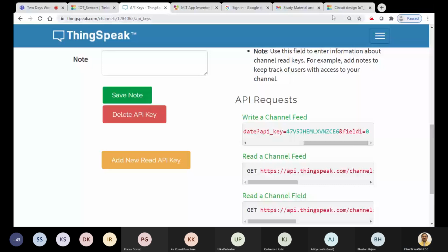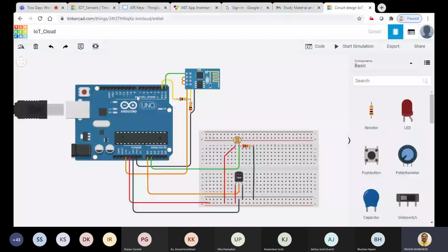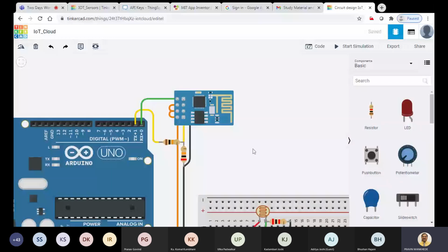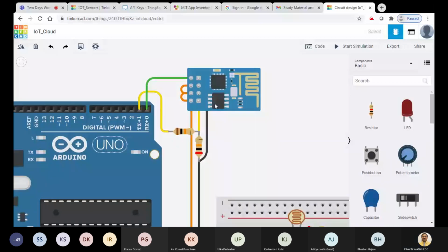Okay. Now let me try to understand this circuit, and then we'll move to the code. So the model that we have used here is an ESP8266 NodeMCU model. This is only a small model which has only 2 outputs. We can use the NodeMCU version 1, or models which have a larger number of pins, but which is not available here. So just to test whether the Arduino works as an IoT device or not, we are just using this ESP8266 model. It has 8 pins available.